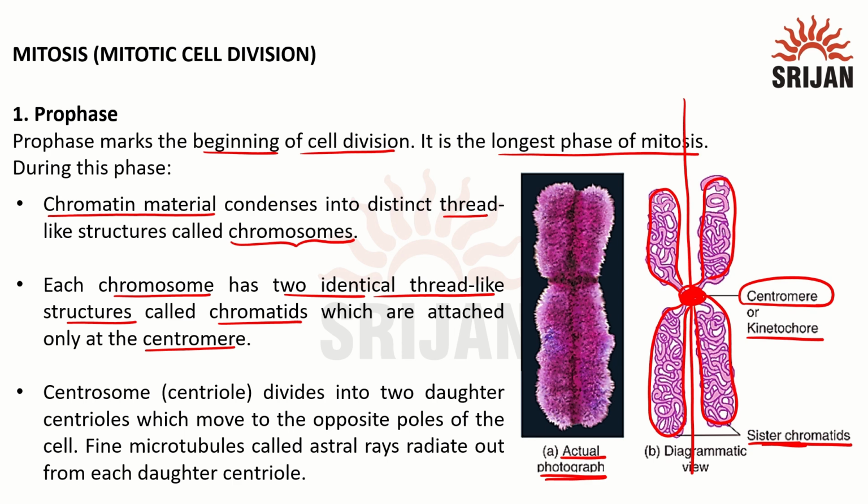Now, the centrosome is another structure which will divide in the prophase to form two daughter centrioles. These centrioles will move to opposite poles of the cell. From these centrioles come microtubules, which are proteinaceous structures. They will produce fine microtubules called astral rays which radiate out from each daughter centriole.